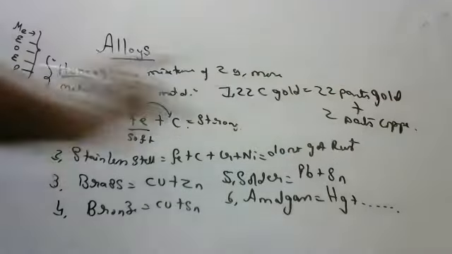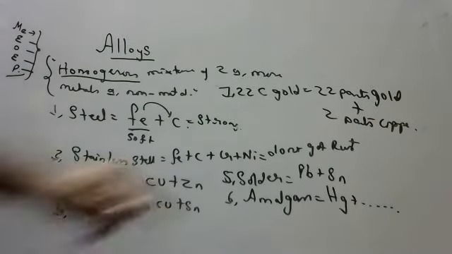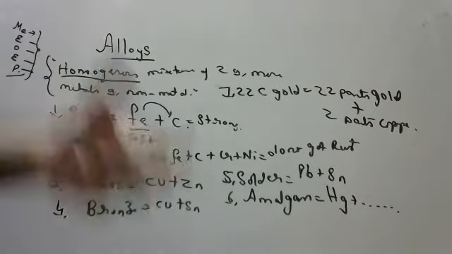Impurity you have to add compulsorily. If you don't add copper, children, jewelry will be very soft and easy to break. If someone says, no sir, I want to store gold as biscuits, then that means 24 karat. But if I want to make ornaments, gold chains, lockets, bangles, then you have to use 22 karat. 22 karat is very strong because we are adding copper or silver. They will make it strong.